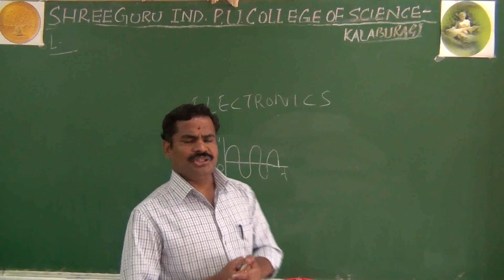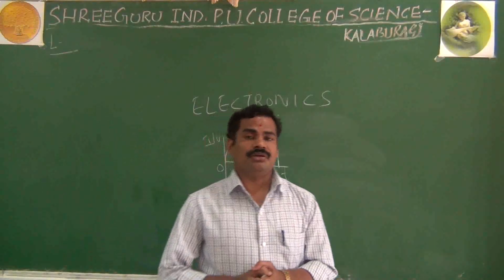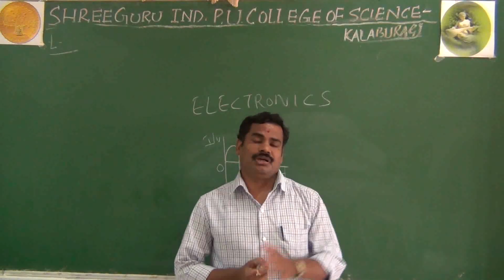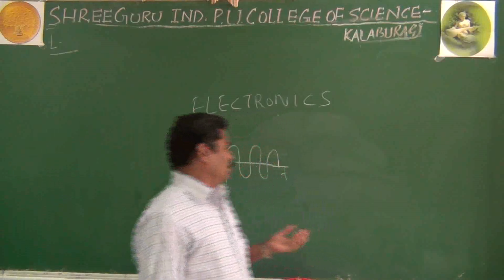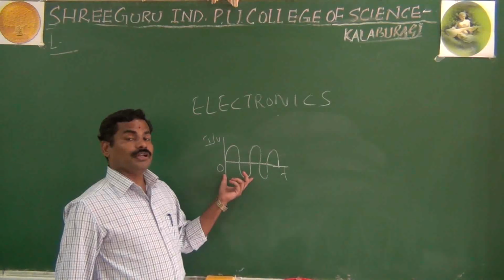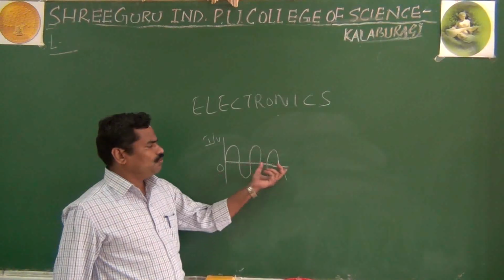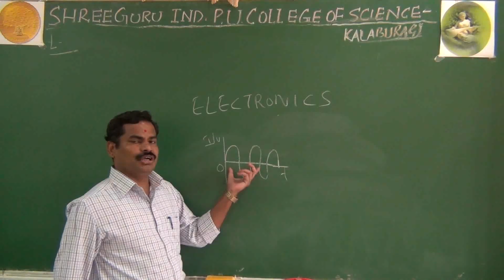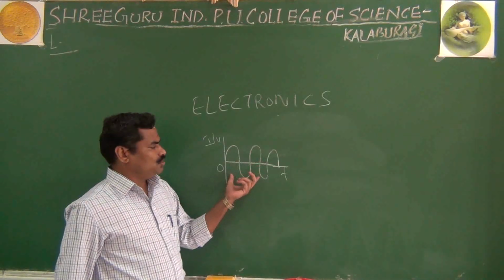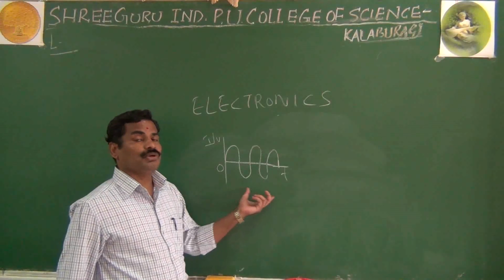And I just said, what are the drawbacks, and why are we going for digital electronics rather than analog electronics? The most important drawback of the analog signal is that it is changing continuously, moving continuously. If it is changing continuously, it is not possible to control the input and output.